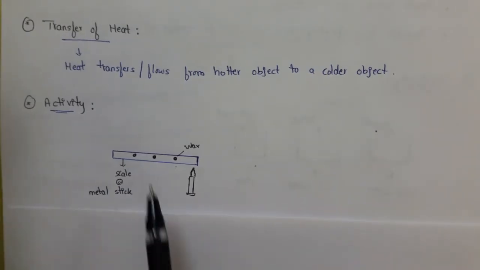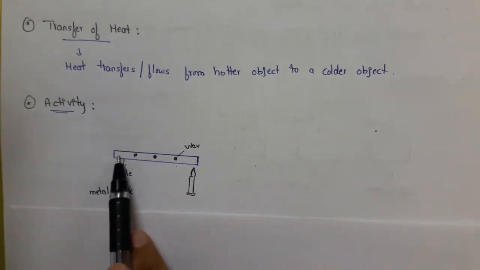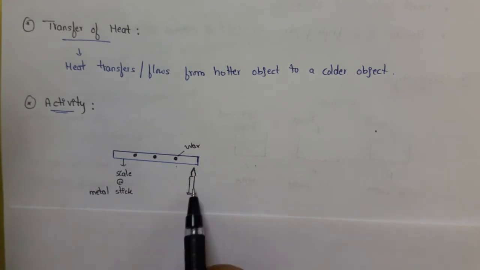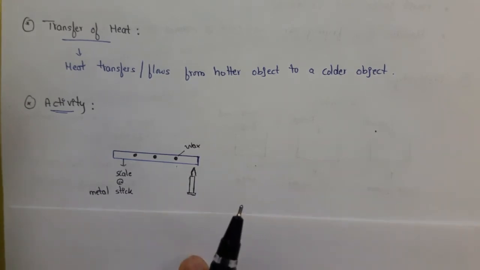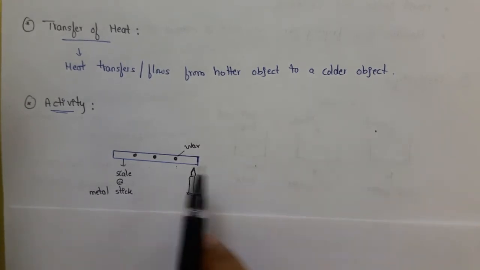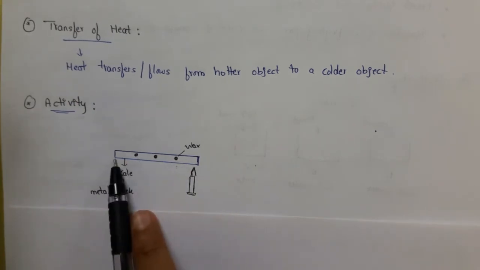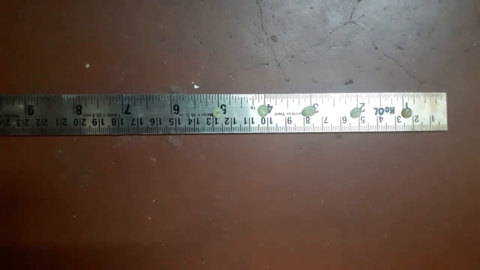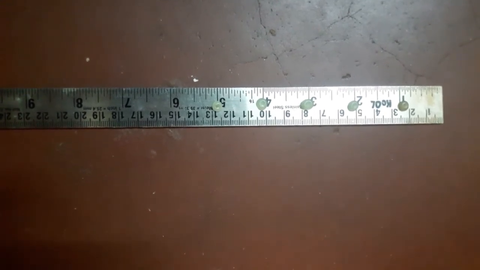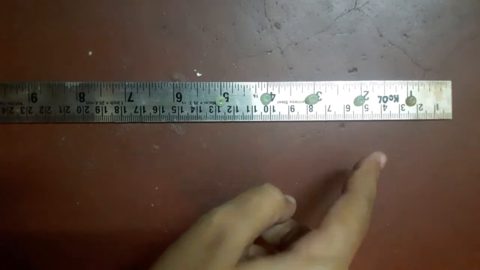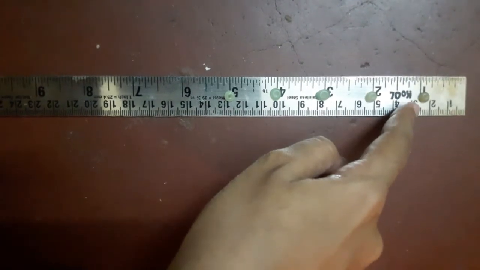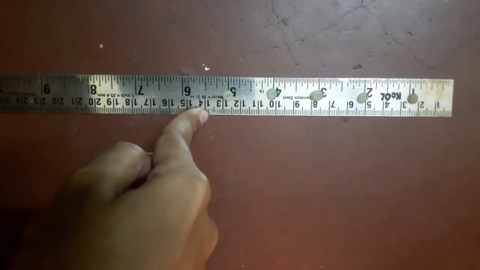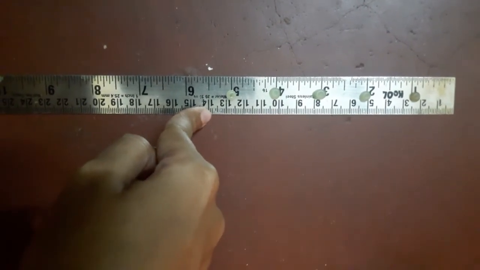For this, let's do some activity. Here we will take a scale, place wax on it and heat it. Let us do the activity and see what happens. To show heat transfer through conduction, we have placed wax at each point: 1, 2, 3, 4, 5, and now we will heat it and see what happens.